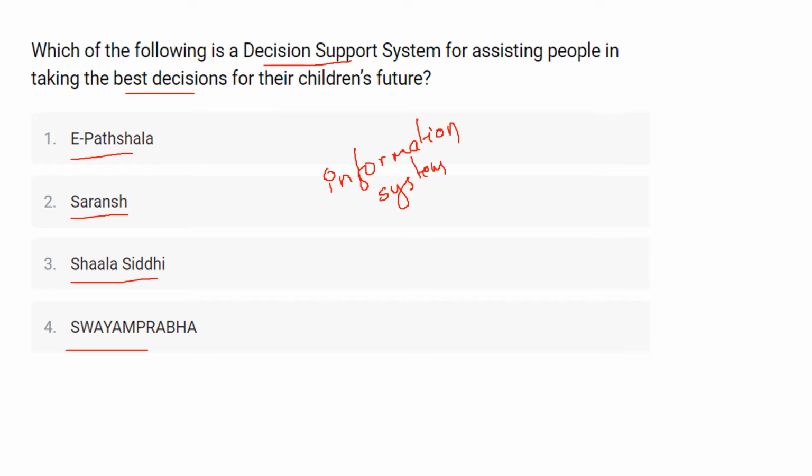So the decision support system is an information system which helps the parents in making decisions, judgments and courses of action about a situation and a problem involving a lot of data. Okay, so here Saransh is developed by CBSE and was launched by HRD Minister Smriti Irani in the National Conference on ICT in School Education held on 7 November 2015 at Vigyan Bhavan.